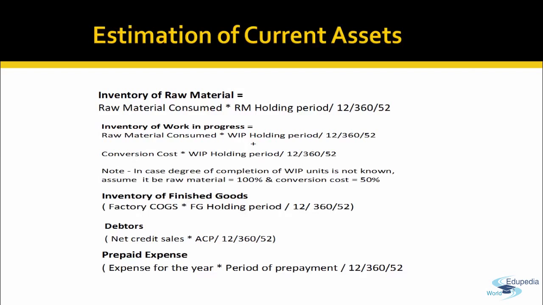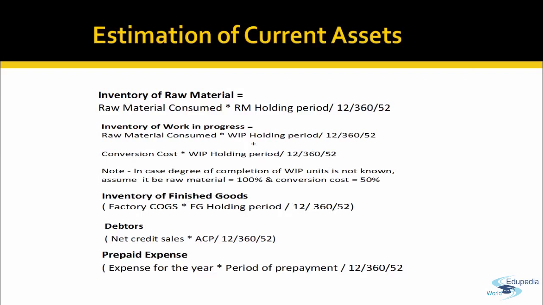The investment in raw material equals raw material consumed into its holding period divided by 12, if that's a 2 months holding period. If it is given in days, then it should be divided by 360. If it is in weeks, then it is divided by 52. So all these formulas are very logical. But still, if I write it as a formula, if it's work in progress, then work in progress will include raw material, labor, and other overhead expenses. So raw material is computed on the total holding period.